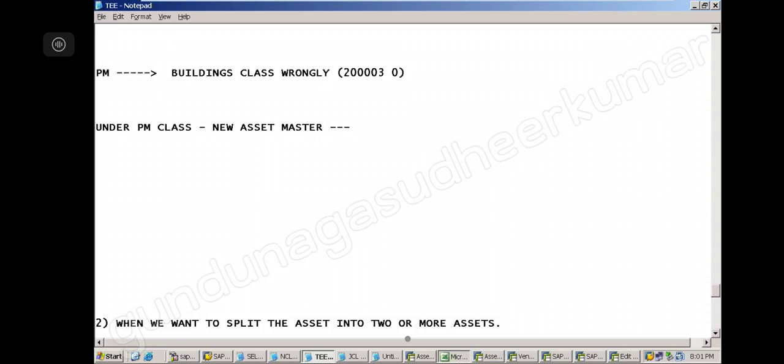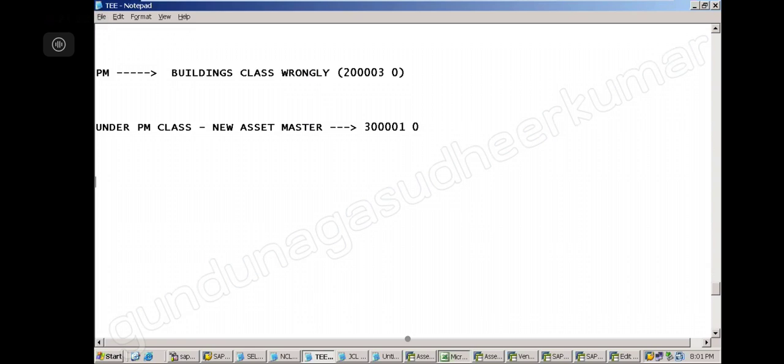What is the number for that? 3 lakh 1, space 0. Then I will transfer from 2 lakh 3 space 0 to 3 lakh 1 space 0. Understood everybody? Yes, sir. So this is the buildings class.